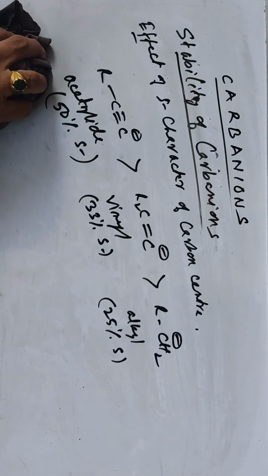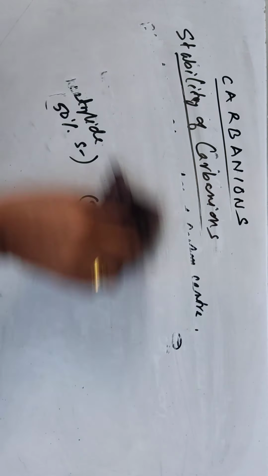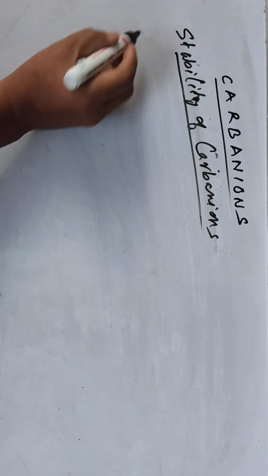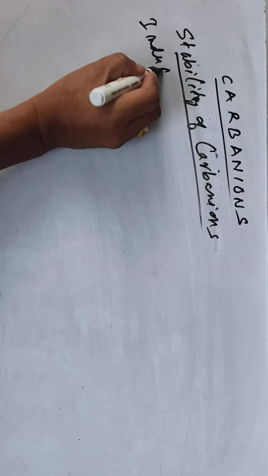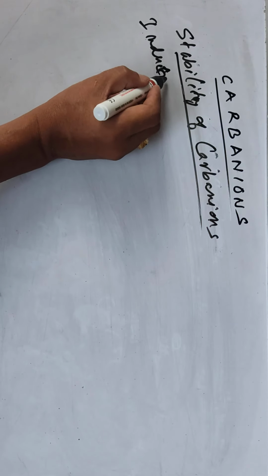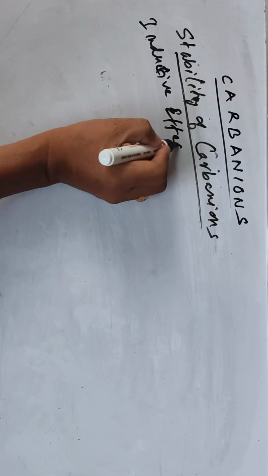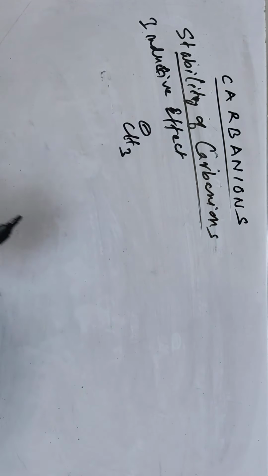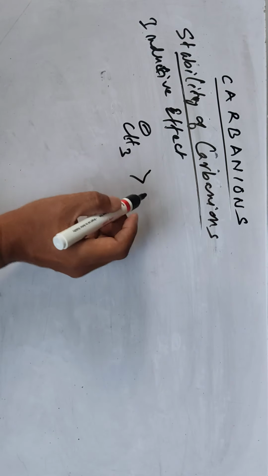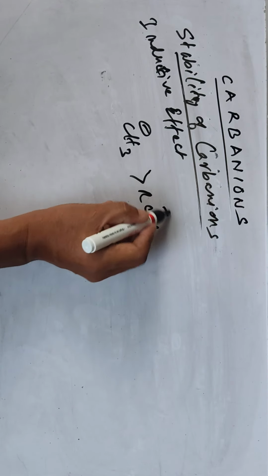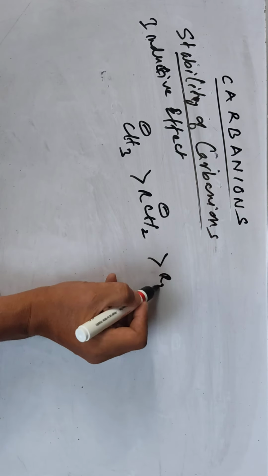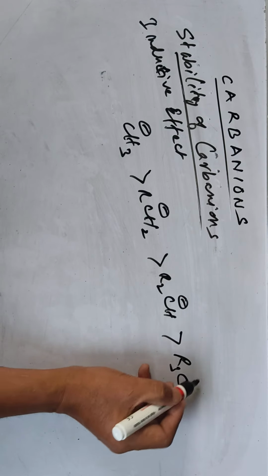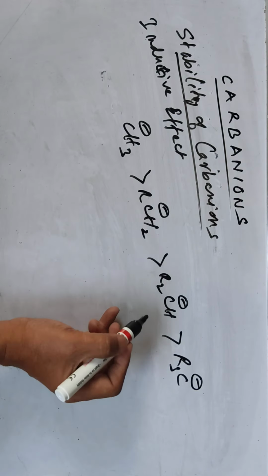Now the third one is about the inductive effect. Stability of carbanion depends on the inductive effect: CH3, then R2CH, then R3C, like primary, secondary, and tertiary.